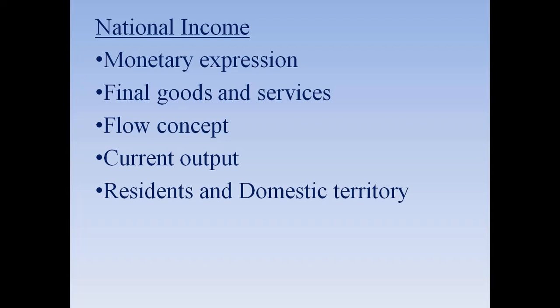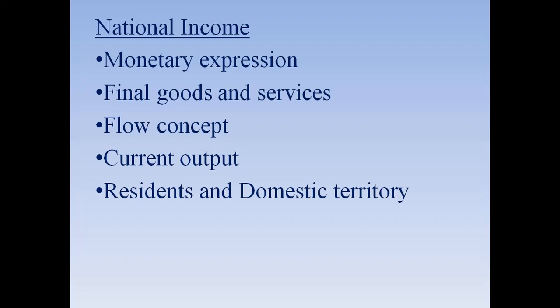The intermediate goods and services are not included here. Next, it is a flow concept. It is not a stock concept, it is not fixed. Remember that, because it flows over a period of time.